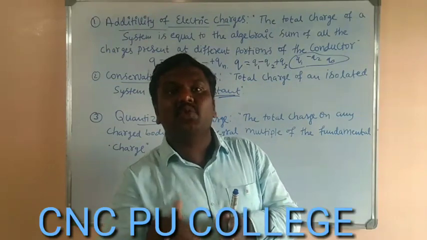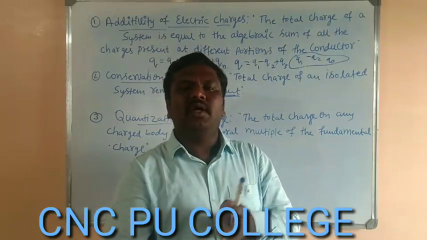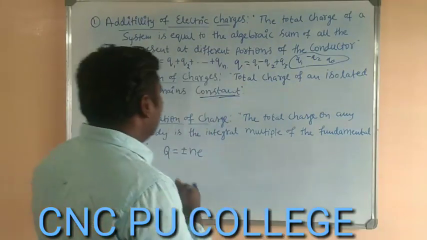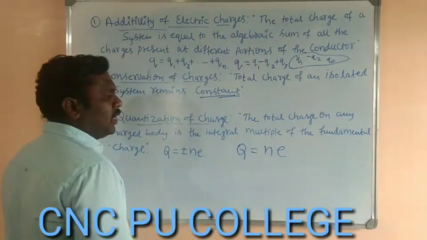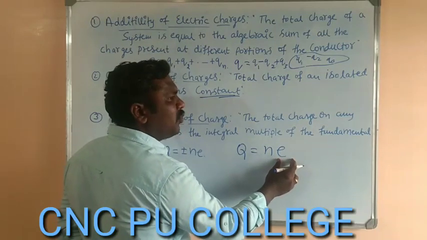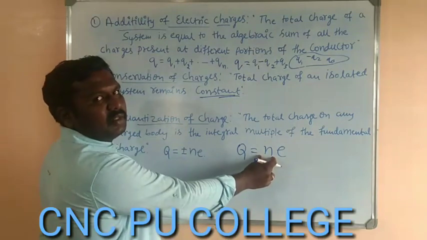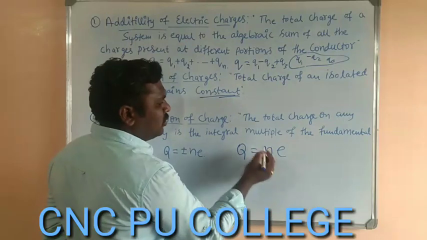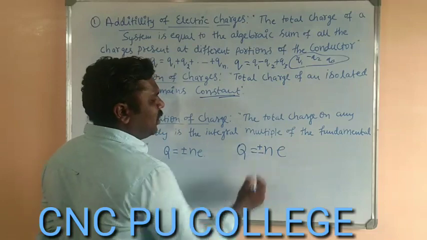Integral multiple ಅಂದ್ರೆ ಎಷ್ಟು ಎಲೆಕ್ಟ್ರಾನ್ಸ್, isn't it? ಸೊ 5 ಎಲೆಕ್ಟ್ರಾನ್ಸ್ ನ ಕಳ್ಕೊಂತು ಅಂದ್ರೆ ಅದು ಪಾಸಿಟಿವ್ಲಿ ಚಾರ್ಜ್ಡ್ ಬಾಡಿ ಆಗುತ್ತೆ. ಎಷ್ಟು ಅದರ ಚಾರ್ಜ್, ಇಟ್ ವಿಲ್ ಬಿ ಗಿವನ್ ಬೈ Q is equals to N into E, where E is the value of the fundamental quantity of the charge, that is the charge of the electron. N is an integer. So if it loses the electrons, then it acquires positive charge. If it gains the electrons, then it acquires negative charge.